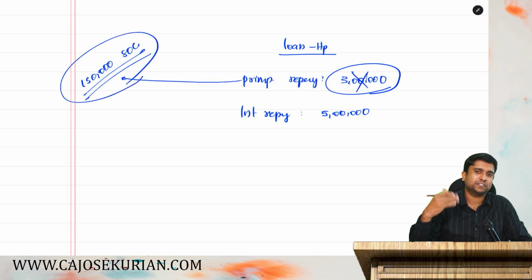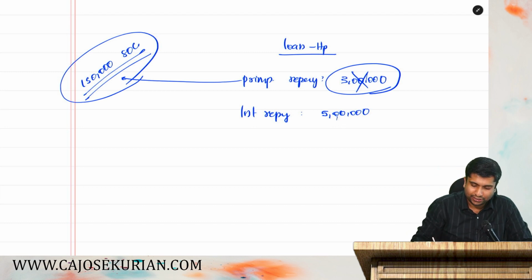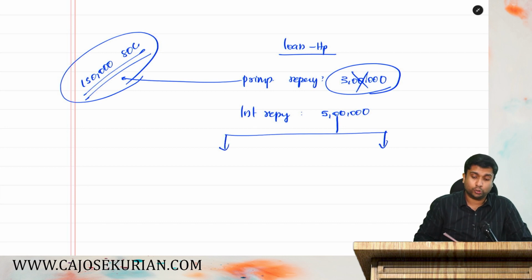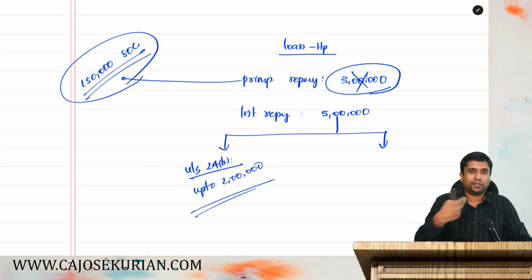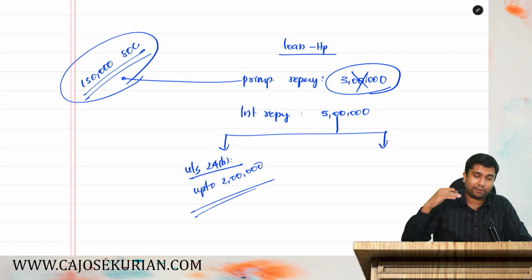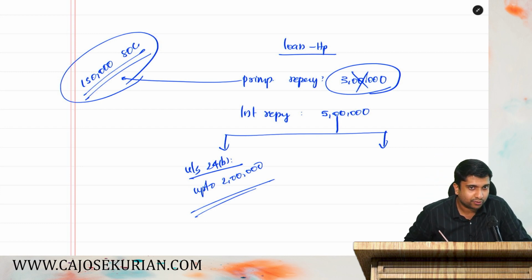I will not get any further deduction for the principal repayment. For the interest repayment, I have to split this into two. The first deduction should be under 24B. How much is the deduction under 24B? Up to 2 lakh. Because being a self-occupied house property, a residential house property, this is my first home. So if it is a residential house property, I can claim up to 2 lakh rupees. Are you all with me?